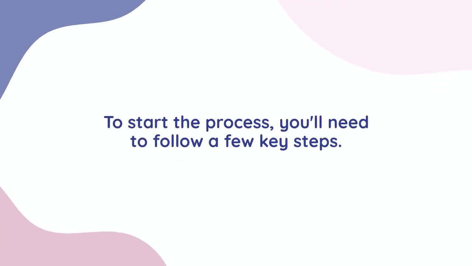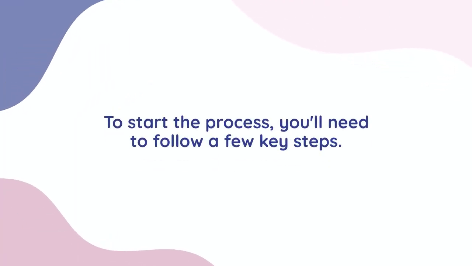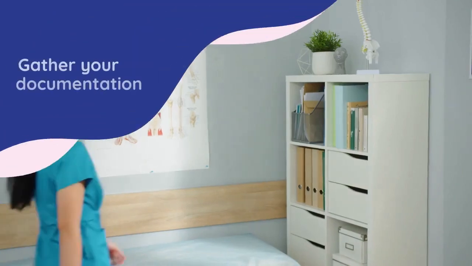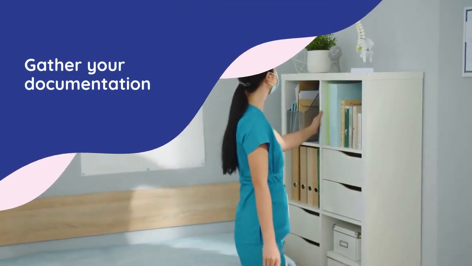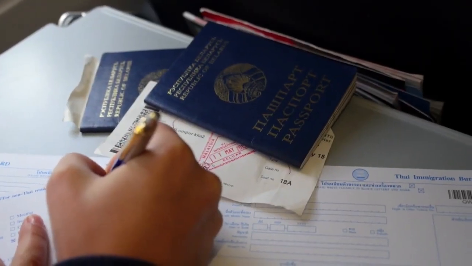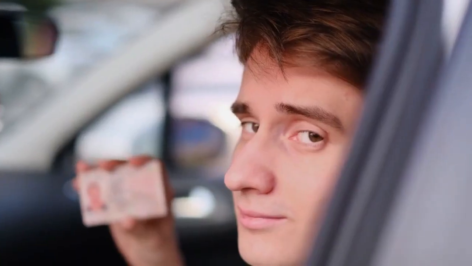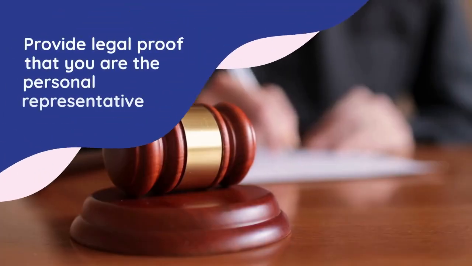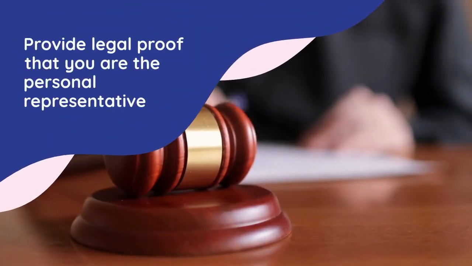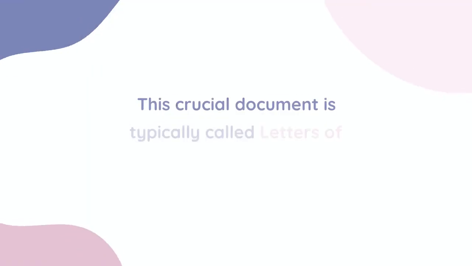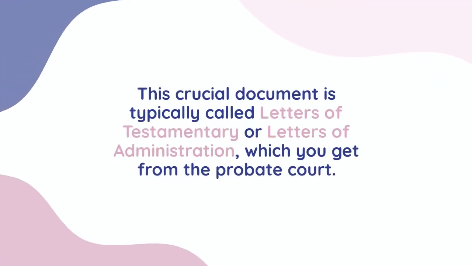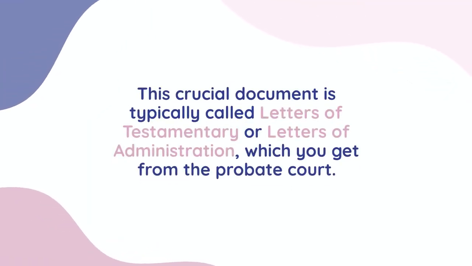To start the process, you'll need to follow a few key steps. First, you must gather your documentation. You will absolutely need a copy of the death certificate. Next, you'll need proof of your identity, like a driver's license. Most importantly, you need to provide legal proof that you are the personal representative. This crucial document is typically called Letters Testamentary or Letters of Administration, which you get from the probate court.